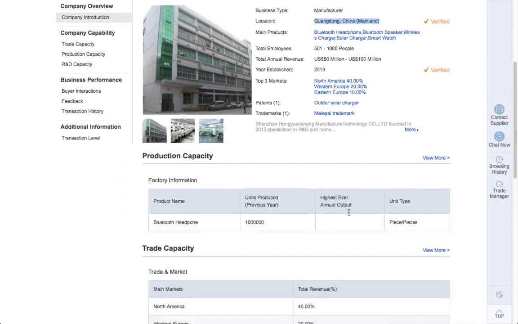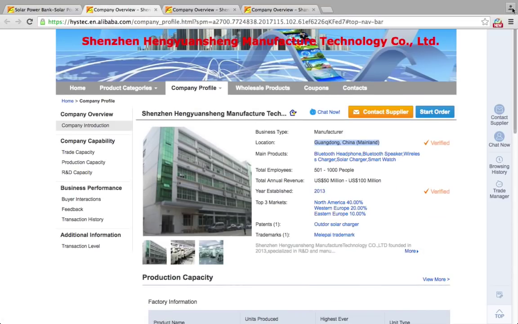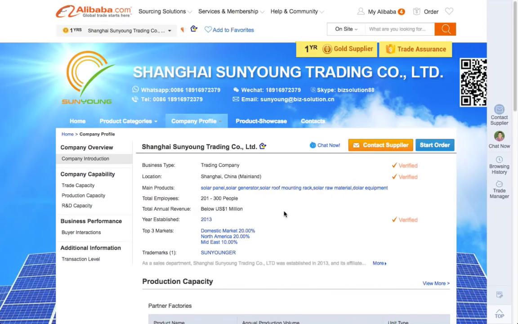And also, customers, or actually my friends, are saying that we can judge if the supplier is big enough or not by the registered capital. We do not have it here, but actually I want to tell you that it is not like that. There are certain trading companies that are very well developed, so they have a lot of registered capital, some of them more than 10 million RMB.